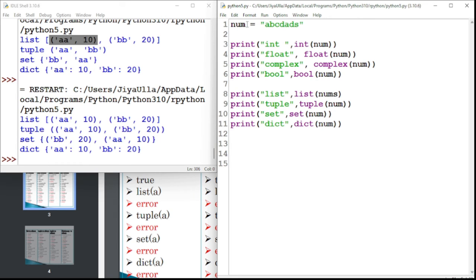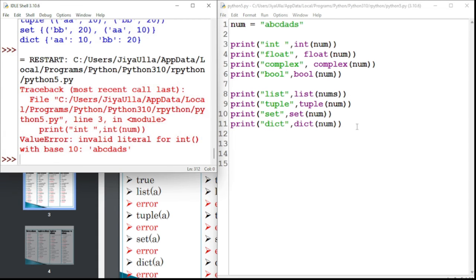This is the problem of identifier. We should give a proper, descriptive name. But as of now, this is what it is taking. I have to give parenthesis here. Let's say if I run this, it says that we can't convert a string to int. For float also same, complex also same. I'm not going to convert all those things here. You can check it later.